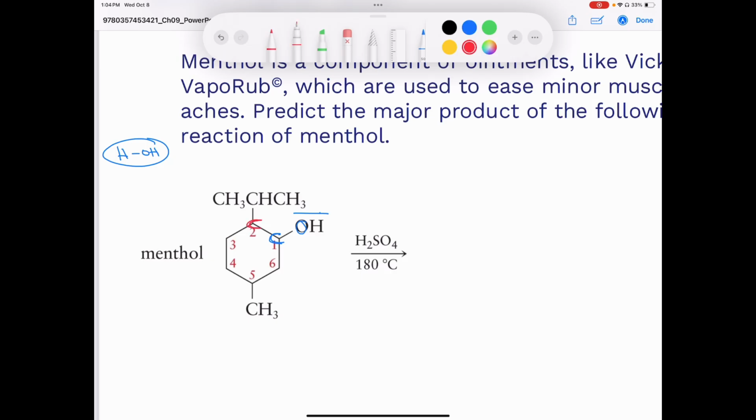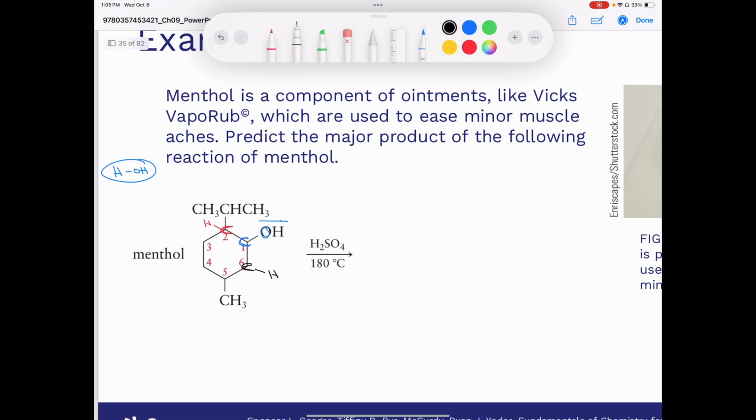You have one neighboring carbon here, and you have another, I'll use my black pen, neighboring carbon here. Well, the carbon in red has a hydrogen atom drawn on it, which isn't shown. And the carbon in black has two hydrogen atoms, neither of them shown, and I'll just put one in for instructional purposes. So if we were to do the dehydration, the loss of water, pulling off the red proton, then our double bond would be here between the red and the blue carbon.